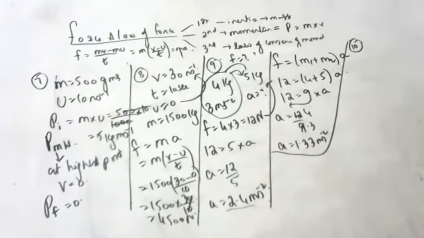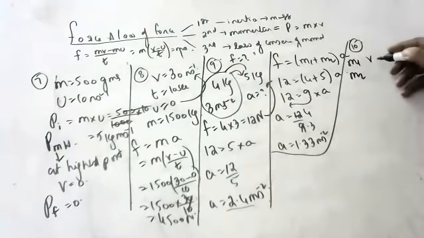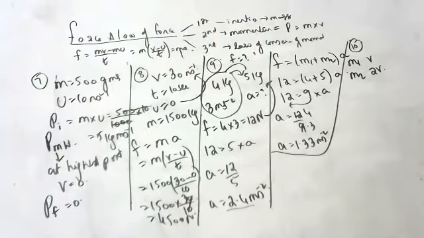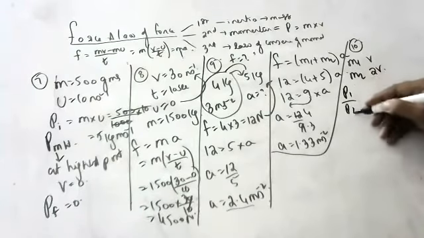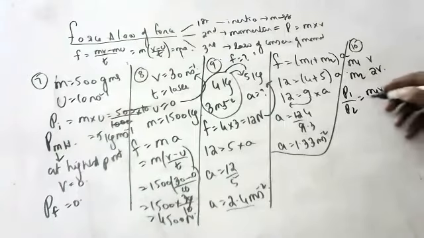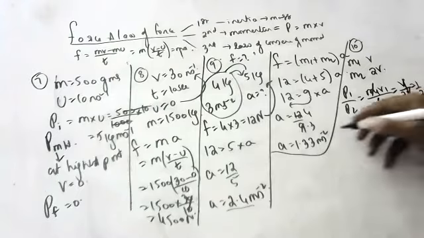P1 by P2 is equal to m1 v1 by m2 v2. They did not talk about masses, so mass cancels. So v by 2v is 1 by 2, the ratio is 1 is to 2.